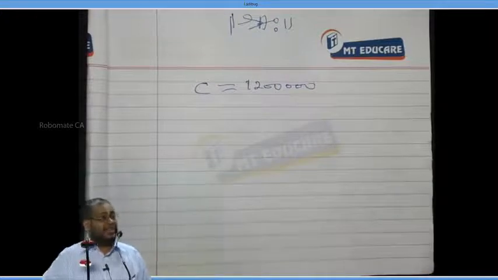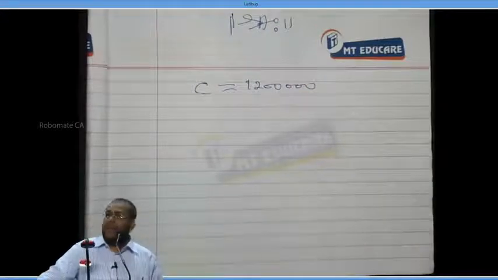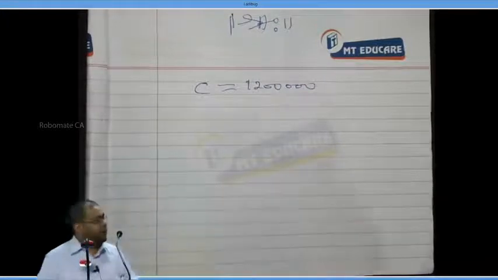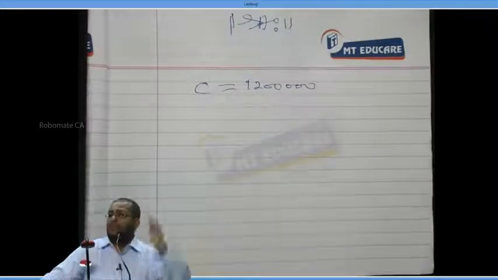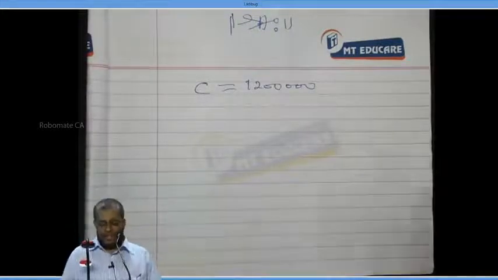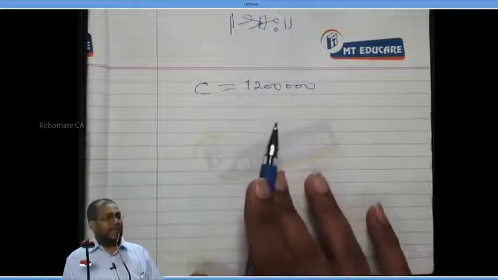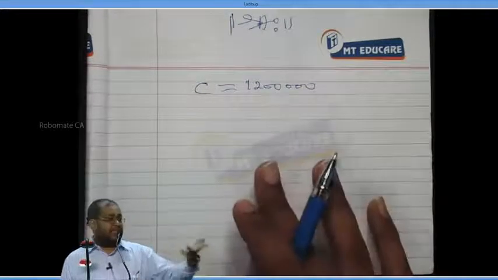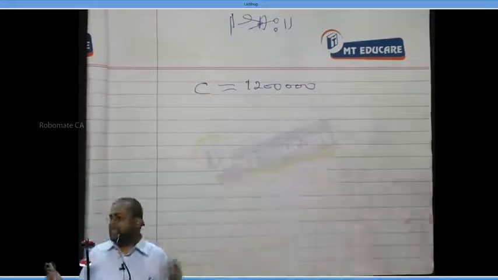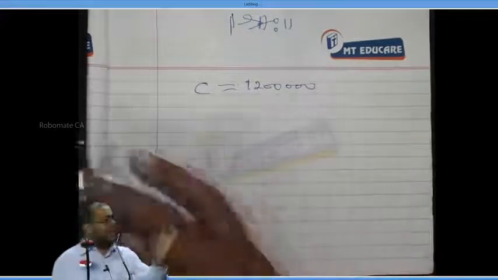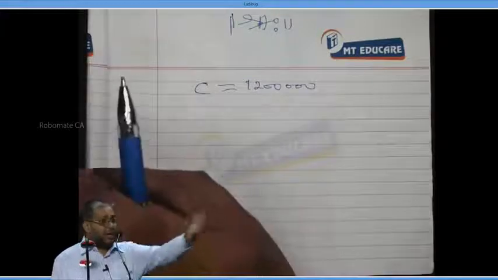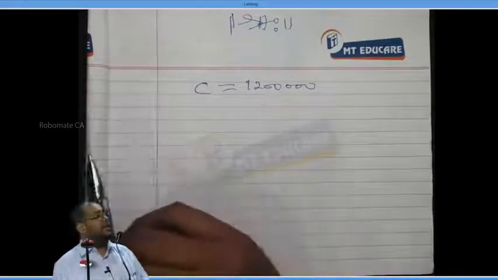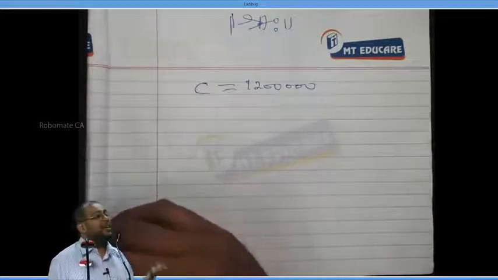Yes or no? The disadvantage is every time I sell, I have to incur a brokerage, a transaction cost. So if I sell only once at the beginning of the year, I incur transaction cost only once. If I sell a number of times, 360 times a year, I incur transaction cost 360 times. So selling in smaller lots results in more lots being sold, and it results in more transaction cost.